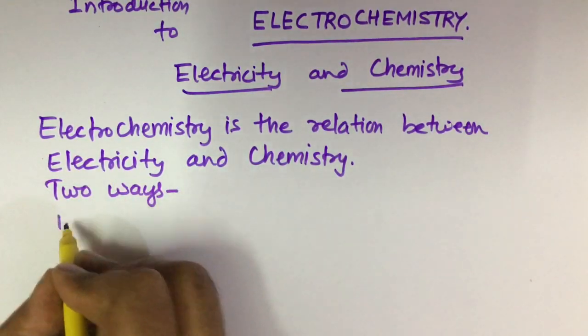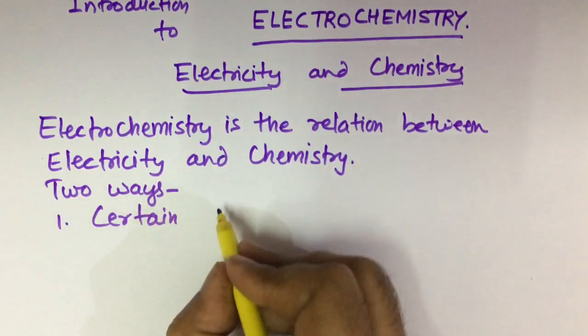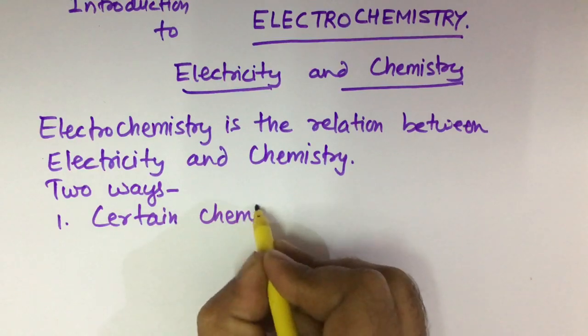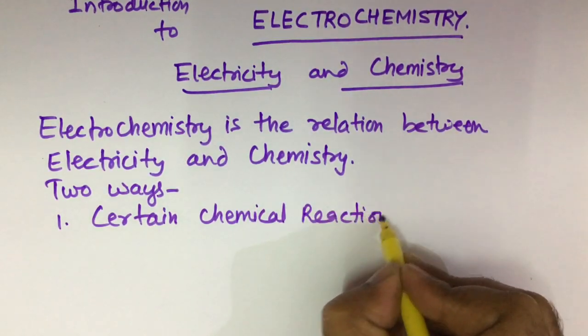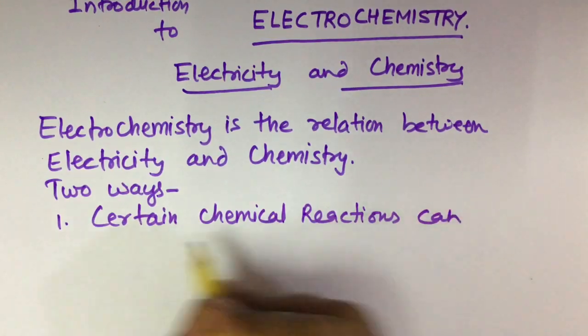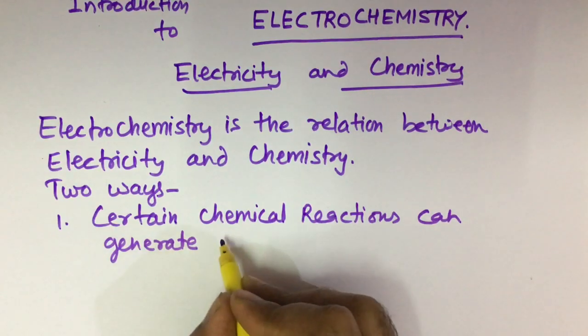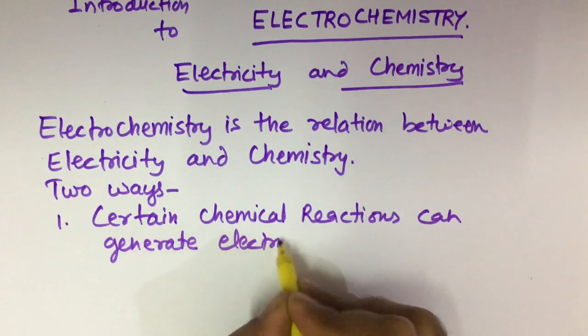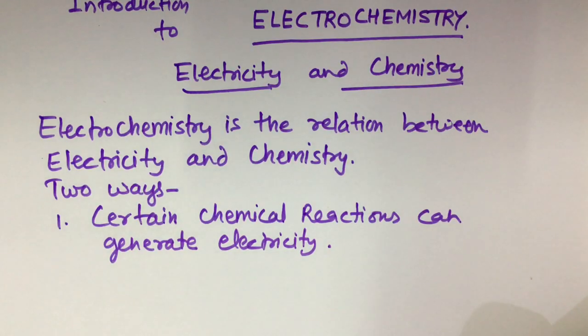First is certain chemical reactions can generate electricity. There are certain chemical reactions that generate electricity.